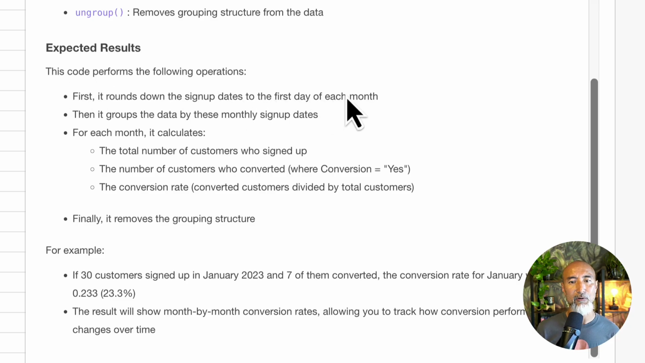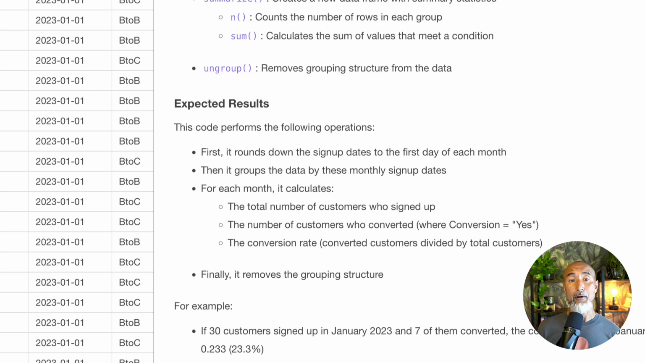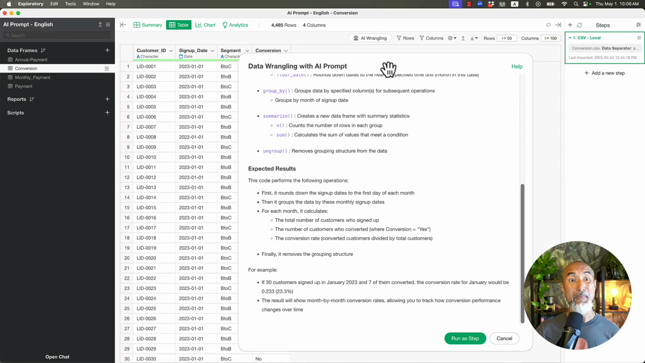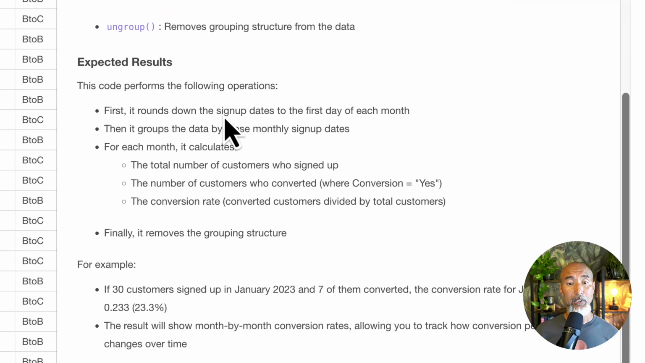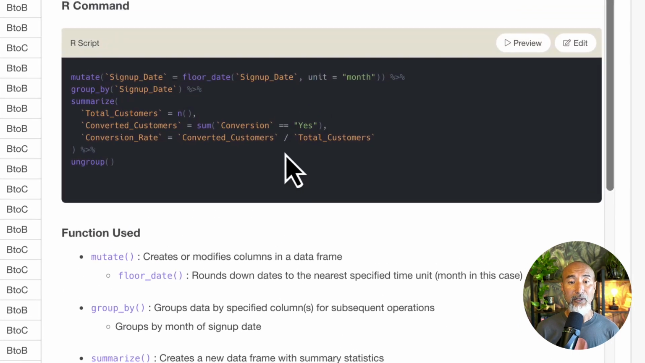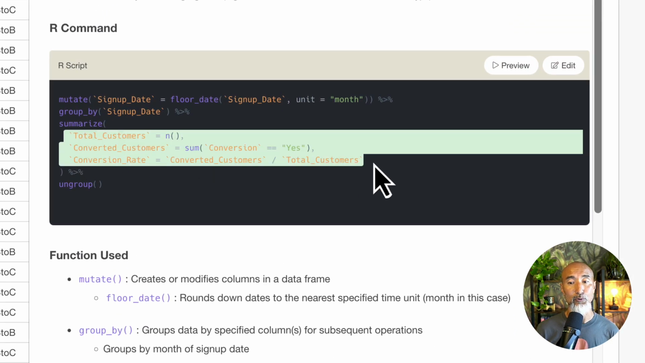Okay, but anyway, under the expected result section, first it rounds down the sign-up dates to the first day of each month. You remember I wanted to calculate the conversion rate by month, but the data itself is at the day level. So first it converts to monthly data, and then it groups the data by month, and for each month it calculates. Here the conversion rate is converted customers divided by total customers. In the same step, it's calculating the total customers who signed up and the number of customers who converted, and then does that division. That's what it's doing in that script as well.